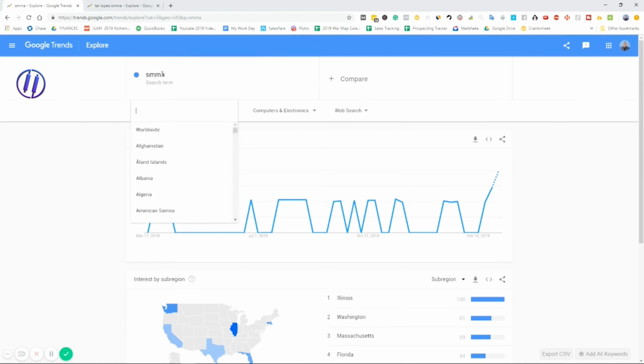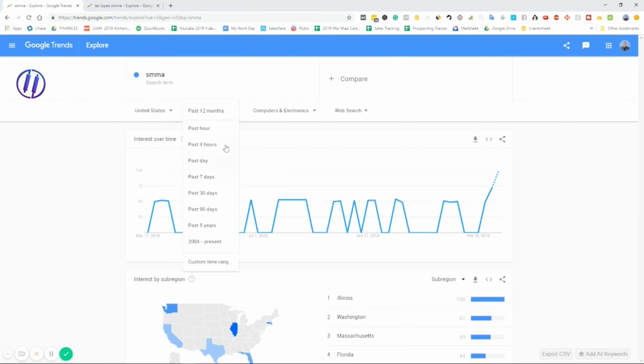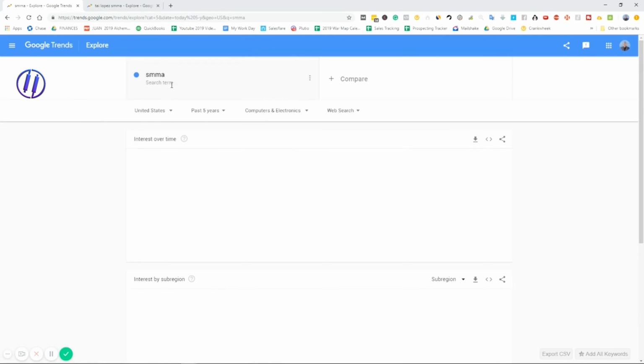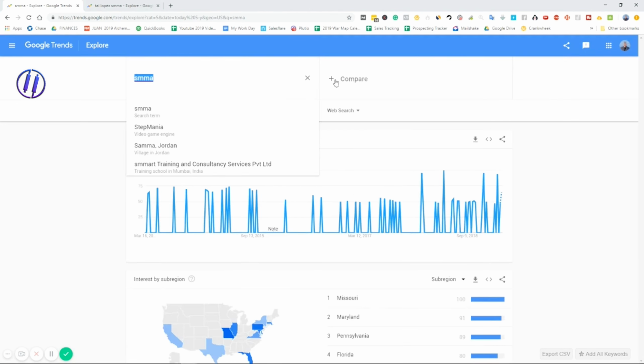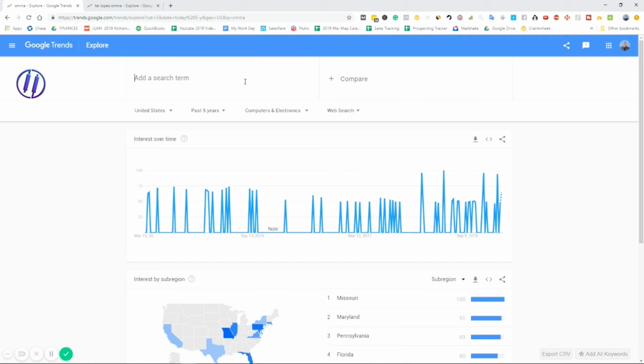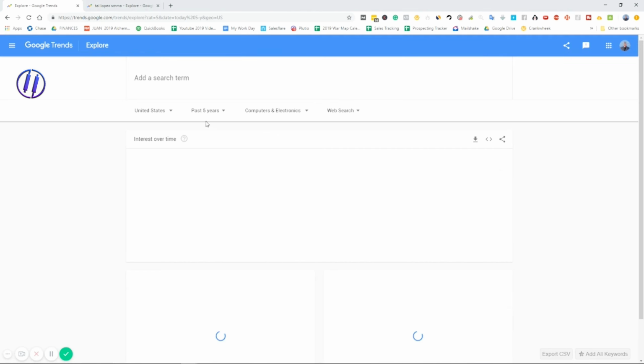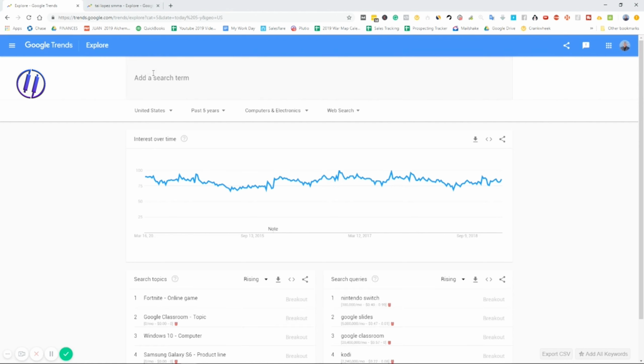Okay, and we wanted to go to the past 5 years. Okay, so this keyword up there should not be there. Okay, let's look at that. Okay, there we go.